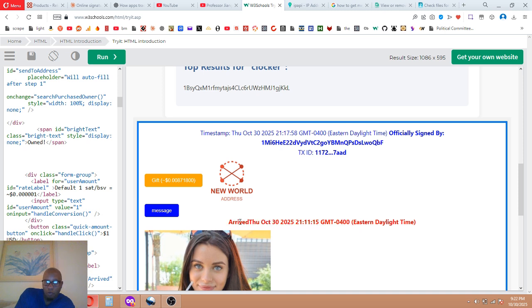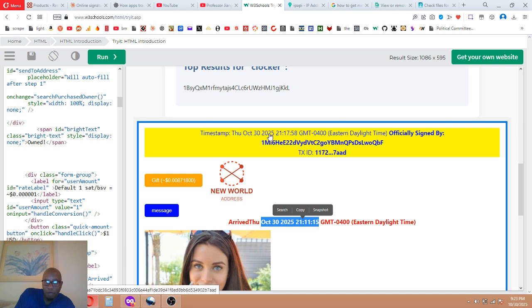You have their local time, whatever the time is on the device that they clocked in on, whether it's on their phone or on their laptop. That's this time right here, right? And then the time that it was input into the immutable database is this time, right?